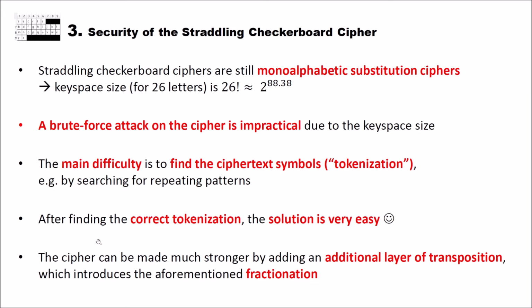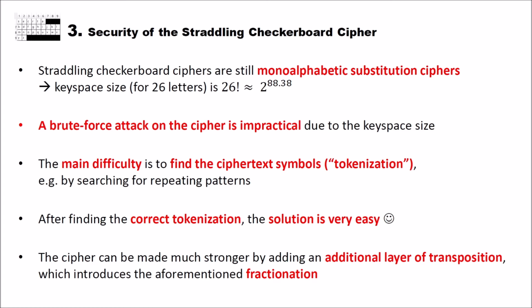But of course, the cipher can be made much stronger by adding an additional layer of transposition, which introduces the aforementioned fractionation. That means that you cut the 2-digit or maybe even 3-digit ciphertext symbols that you have and separate the digits from one another, and that makes it quite hard, because you first have to solve the transposition, and after the transposition you have to solve the monoalphabetic substitution.